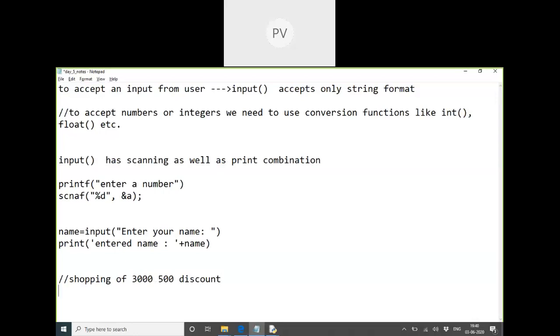And if it is more than 3,000, up to 5,000, the discount is some 1,000 rupees for any voucher. I'm just giving rough figures here; in real time we'll have much less discount. If it is above 5,000, we'll have some 2,000 discount. So how will we do this flow?